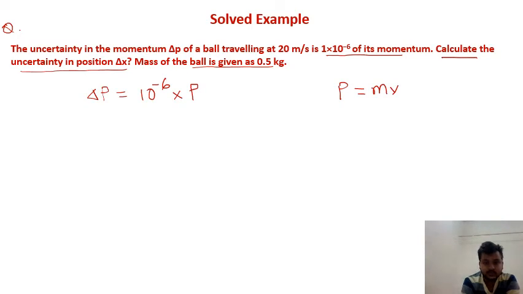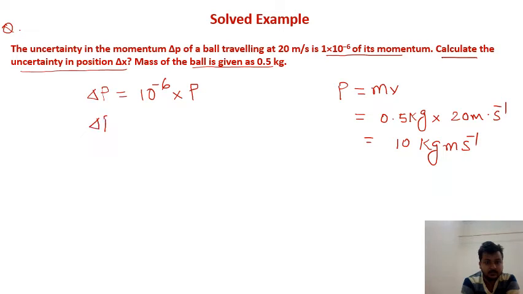So if you put the values of m and v, m is 0.5 kg and velocity is 20 meter per second, it comes out to be 10 kg meter second inverse. So therefore delta p becomes 10 to the power minus 5 kg meter second inverse.